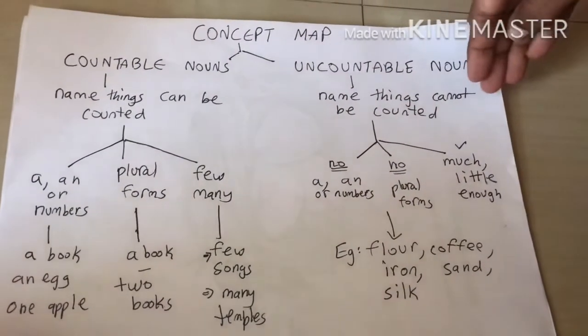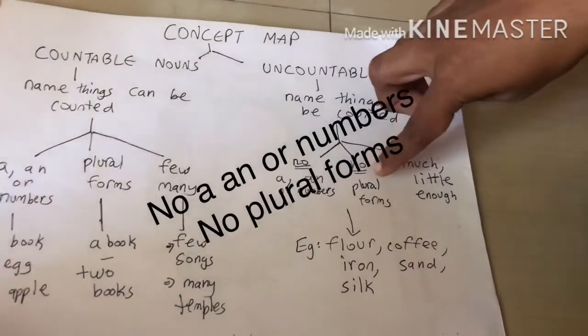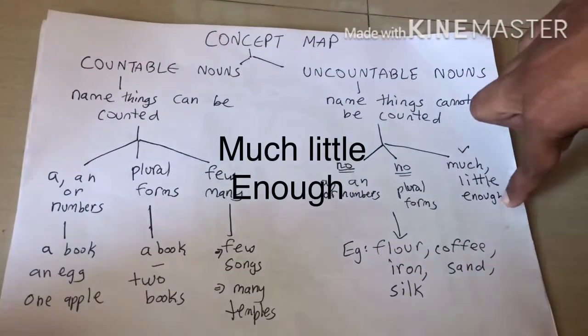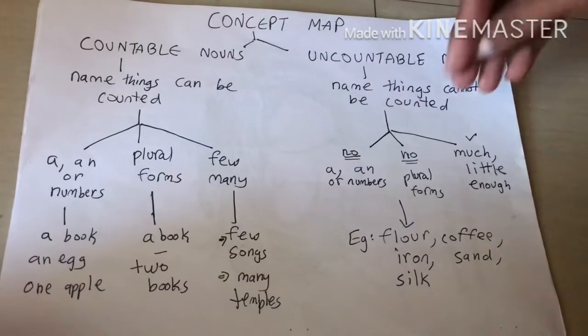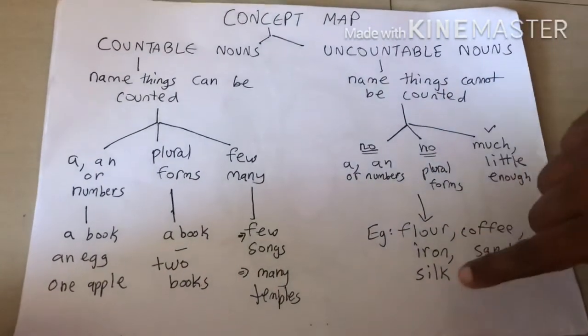And in uncountable nouns, we do not use a, an or numbers. There are no plural forms, and we use words like much, little and enough. The examples of materials used for uncountable nouns are flour, coffee, iron, sand and silk.